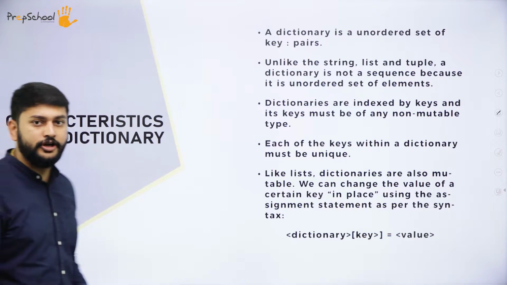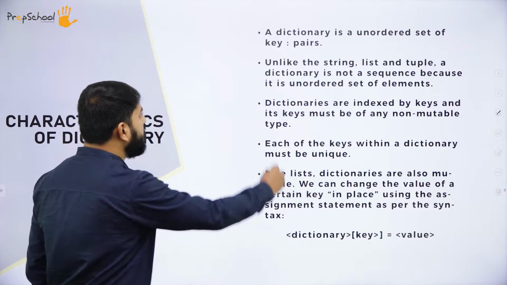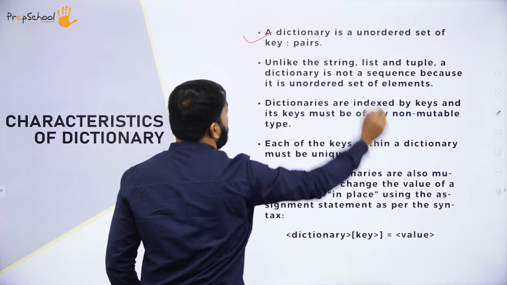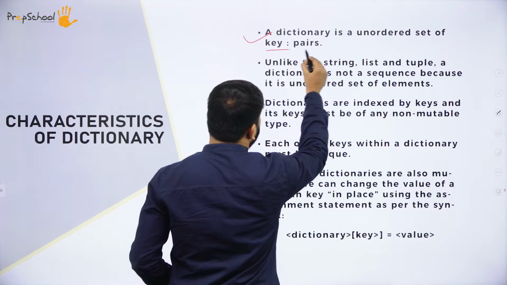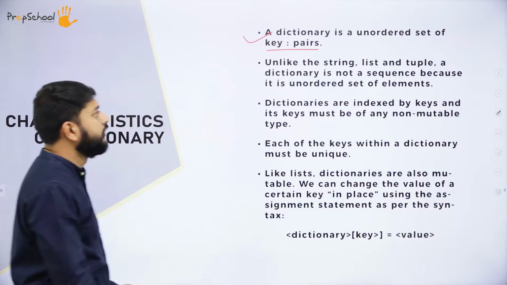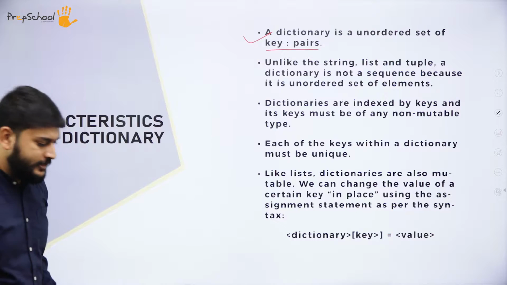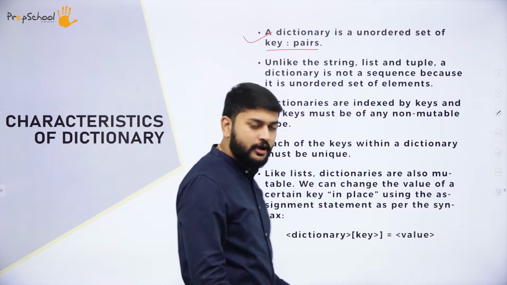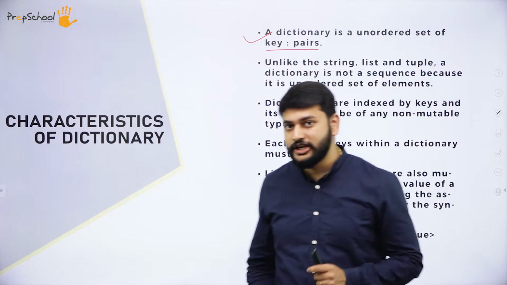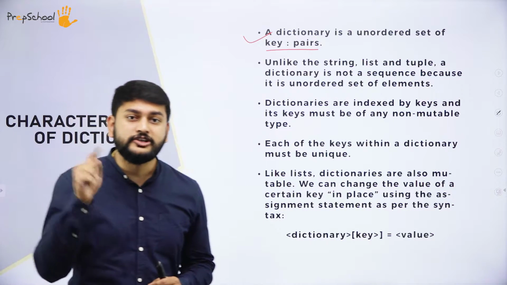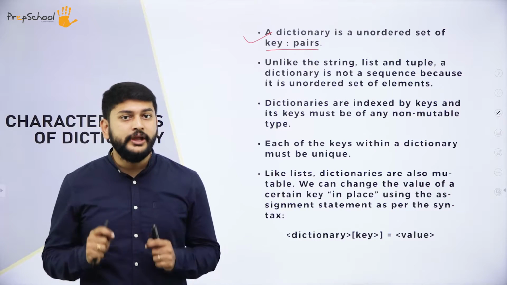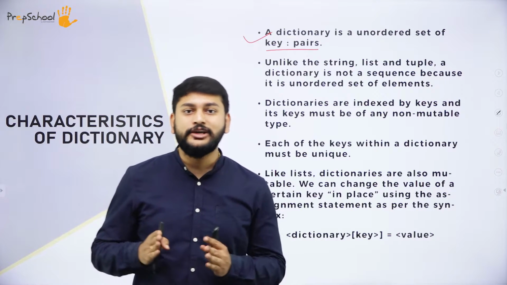So let me start with the first point. What is the first point that I have? My dear students, a dictionary is an unordered set of key value pairs. The point that you should remember is you cannot expect the data to be stored in a sequenced manner.